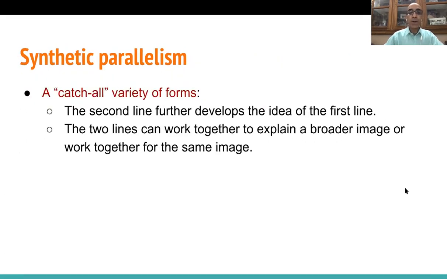Okay, all right, next, synthetic parallelism. Synthetic parallelism can be a catch-all, a variety of forms. In other words, the second line further develops the idea of the first line. All right, the second line further develops the idea of the first line. The two lines can work together to explain a broader image or work together for the same.